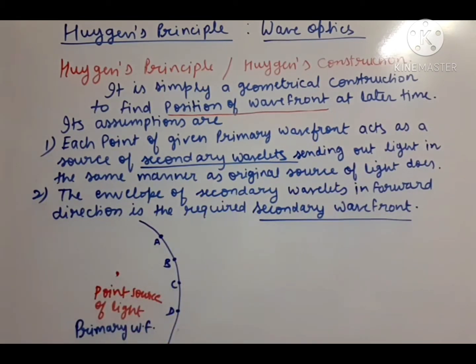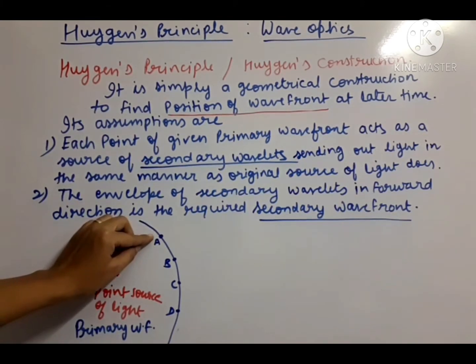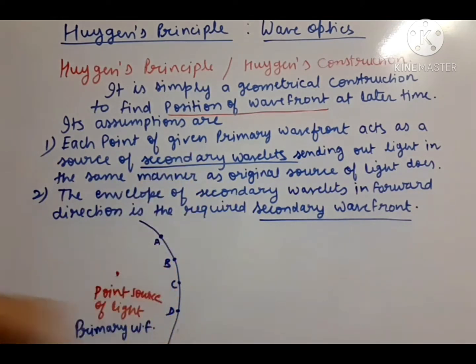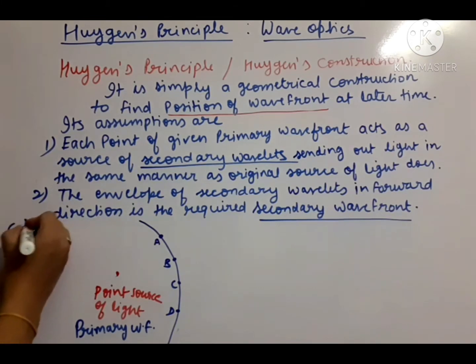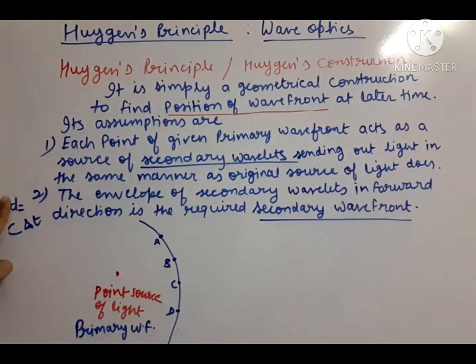Now all these points which we have assumed, we have to consider them as new point sources of light. Now suppose we have to find out, in delta t time, what will be the position of the secondary wavefront. Because the speed of light is c, the distance the light will travel in delta t time will be c delta t.